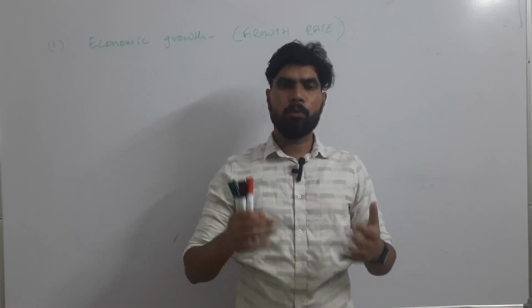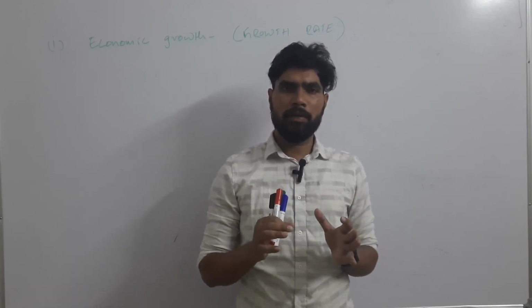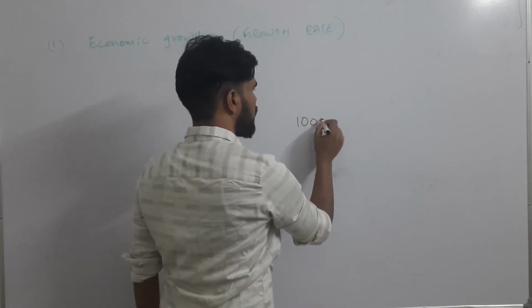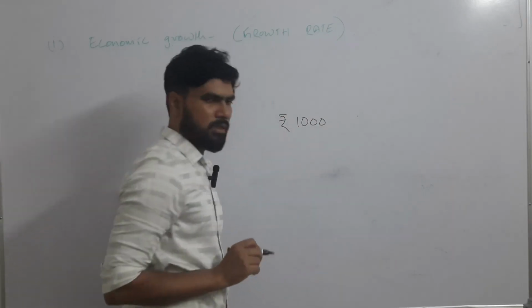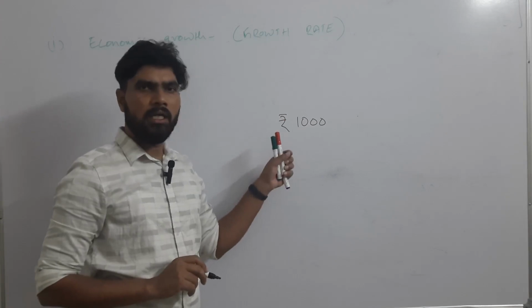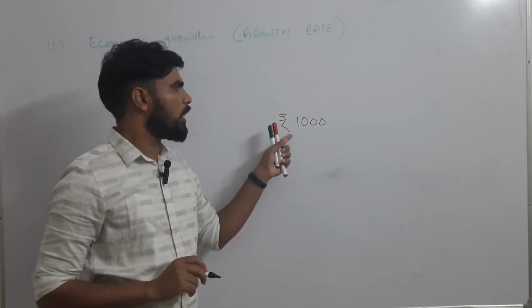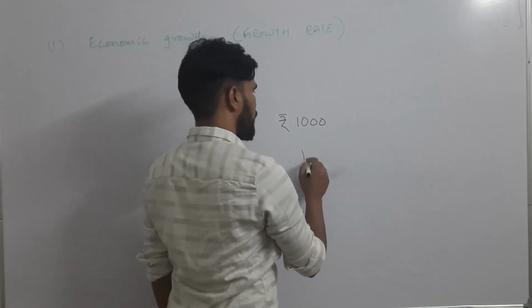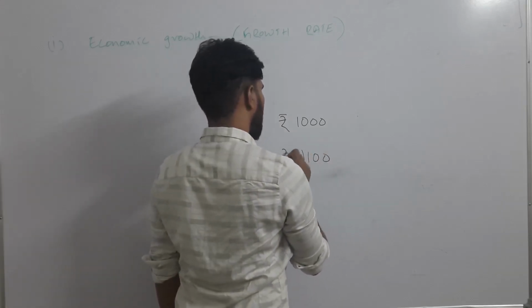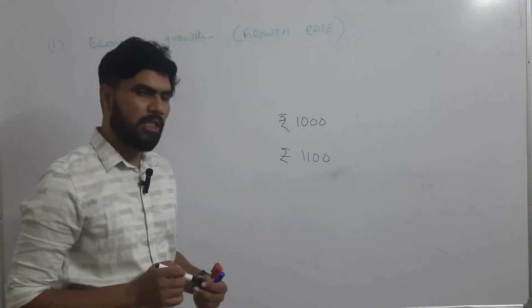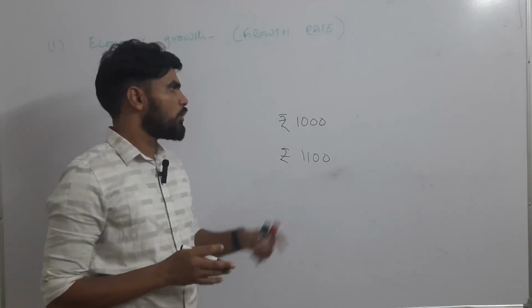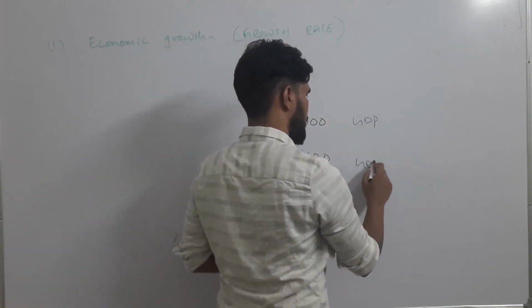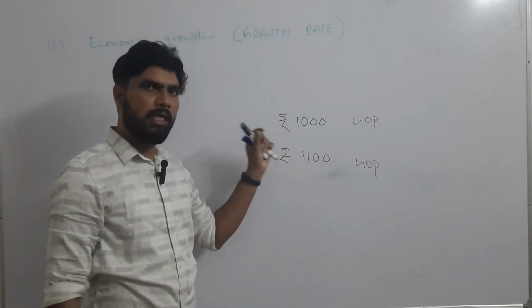Let's say, just as an example, in the previous year, as a country altogether, we produced 1,000 rupees worth of goods and services. This year we have produced 1,100 rupees worth of goods and services. So last year's GDP is this much and this year's GDP is this much. So is there an increase or not?